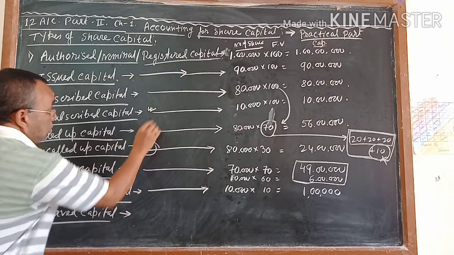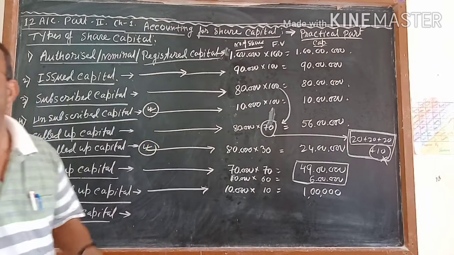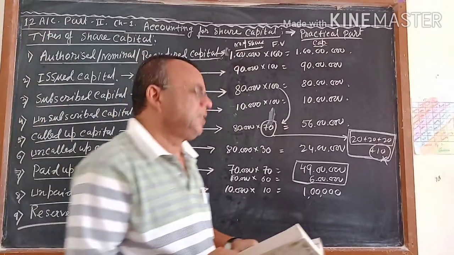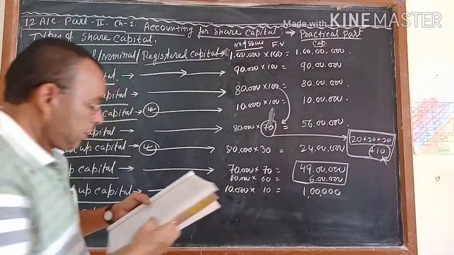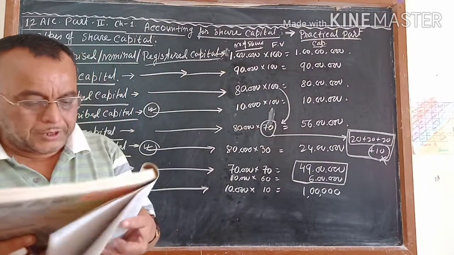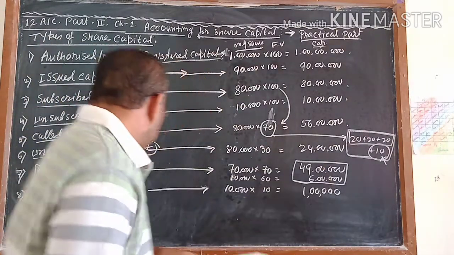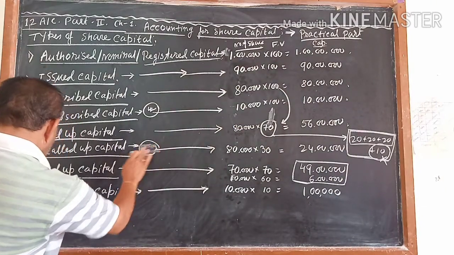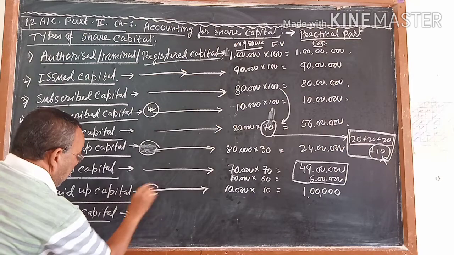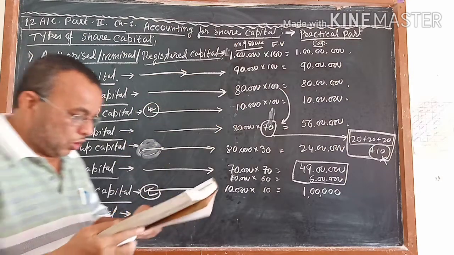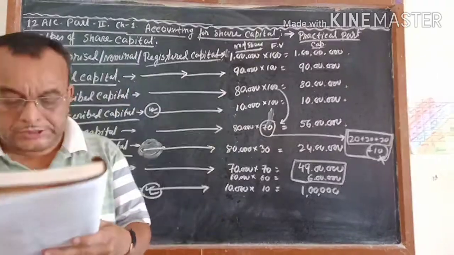These two were not explained in your book, which I added so that you can understand in detail. Next comes the subscribed capital, called up capital, uncalled up capital, paid up capital. Sorry, unpaid up capital is not given. These two I added more, and the last one is reserve capital.